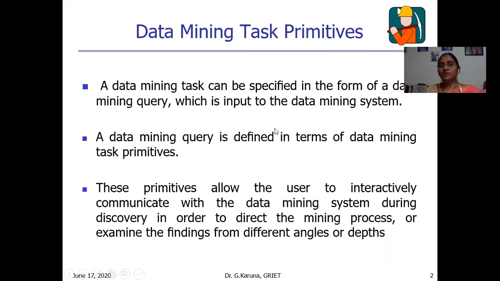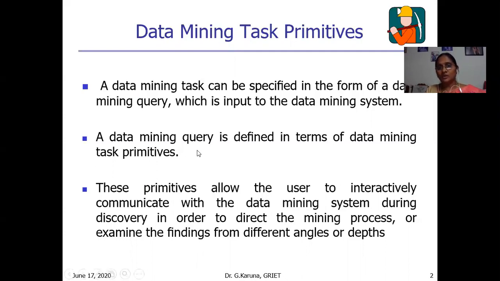This data mining query is input to the data mining system. So why is this query given? Because whenever the user wants to give input, the user is going to give the input in the form of a data mining query. That query specifies the data mining task, which will be given to the data mining system. And the data mining system performs the task and sends back the result to the user.